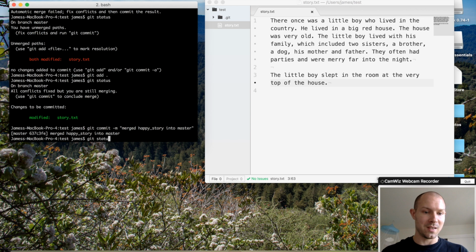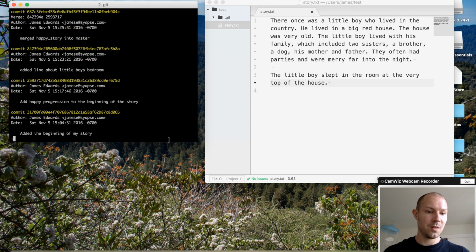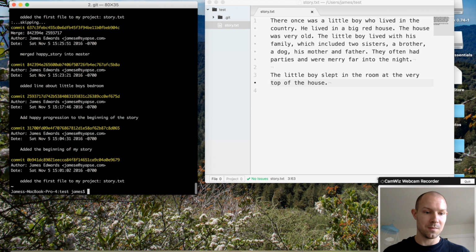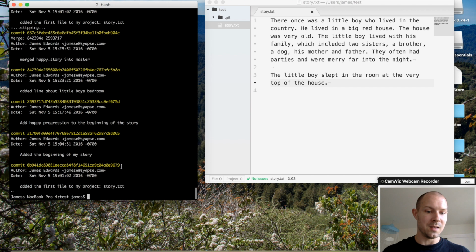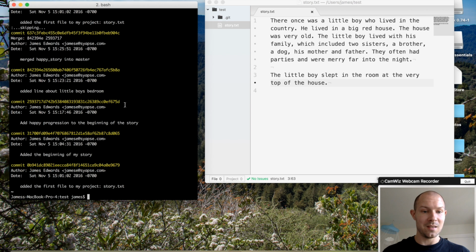Perfect. Now when I do git status, I see I'm on branch master, there's nothing to commit, and when I do git log, what do I see? This is really interesting. I see my first two commits, and then I see the commit from happy story, and on top of that, I see the commit that I added on master, and finally, the commit where I merged the two.